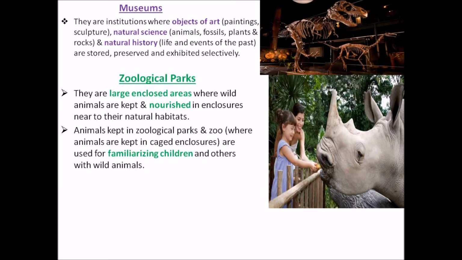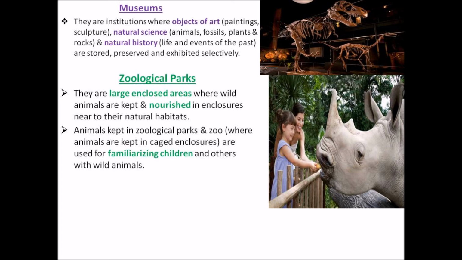Zoological parks are large areas where wild animals are kept. When we visit, we have to move in official government cars or vans, so that we know the lion safari, deer safari, etc. But in a zoo, animals are kept in cages.